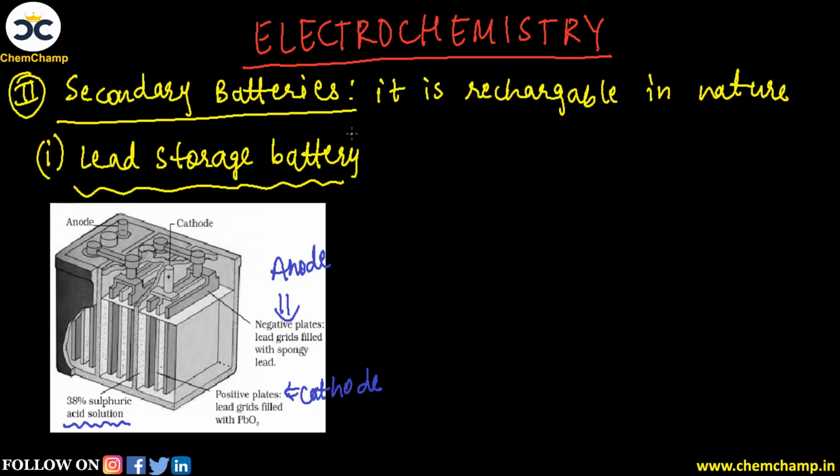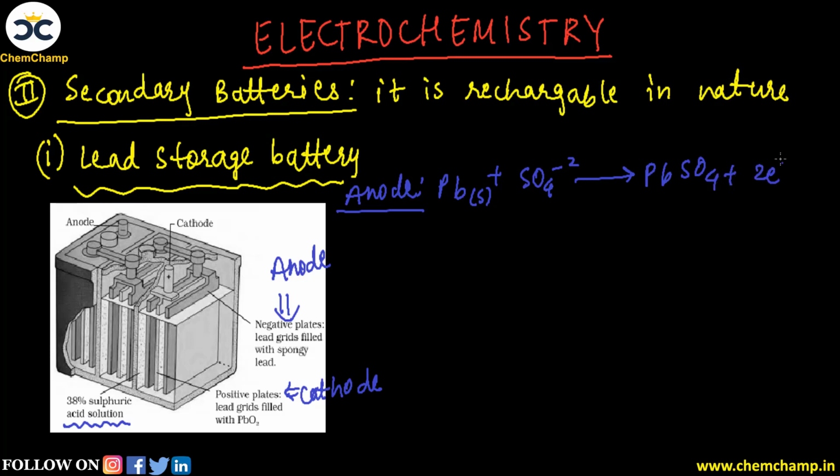Now let's see how this battery works. First, the reaction at the anode. Here we can write Pb, lead, along with SO4 minus 2, is converted into PbSO4, and 2 electrons are removed.